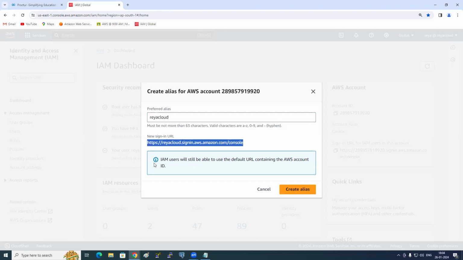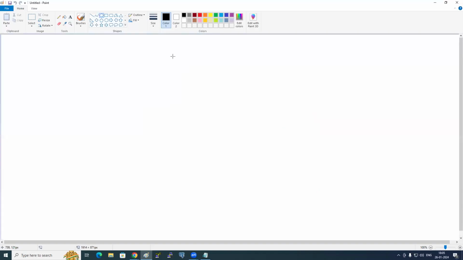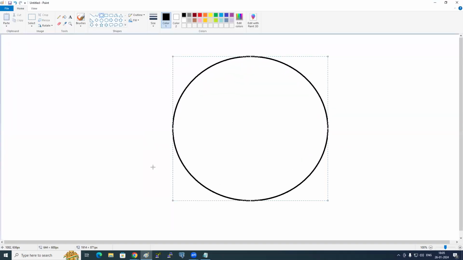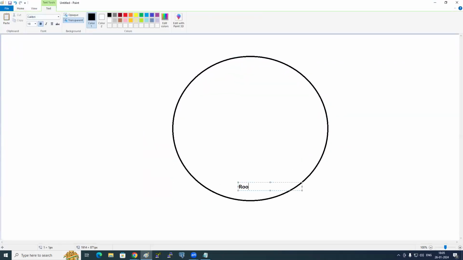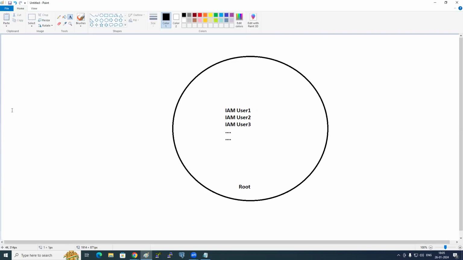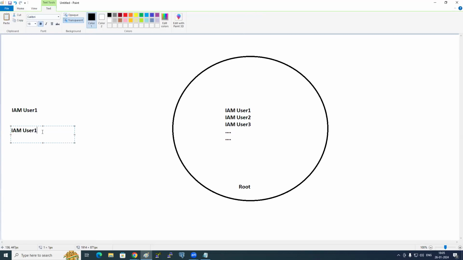IAM user sign in link. See here. This is my AWS account. What account? Root account or not? I created an IAM user here. IAM user 1, user 2, user 3. Like this, I created so many users. Now, IAM user 1 is here, IAM user 2 is here, IAM user 3 is here outside.